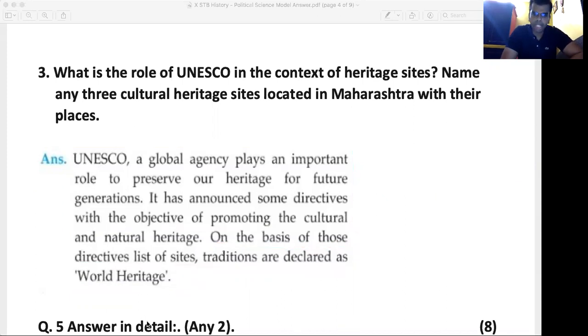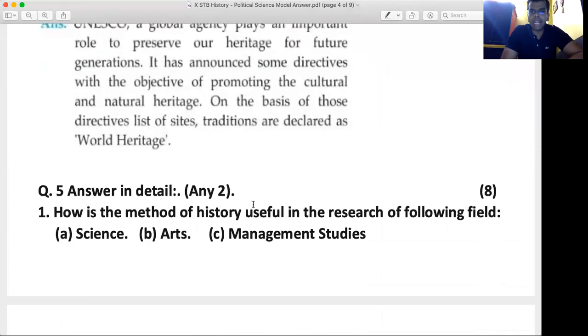So after having an understanding about this, it's time to go towards question number 5, which is answer in detail any 2 out of 3 for 8 marks. How is the method of history useful in the research of following field? The fields were science, arts, and management studies.